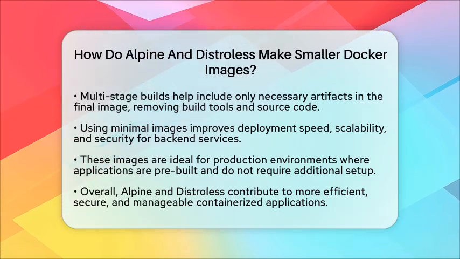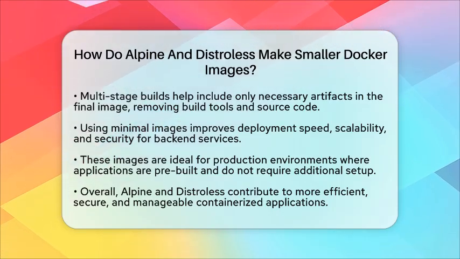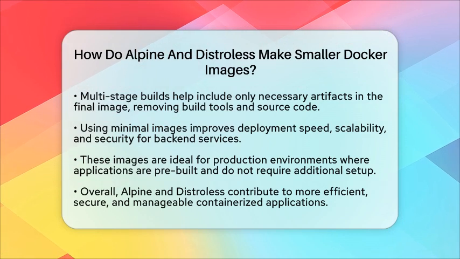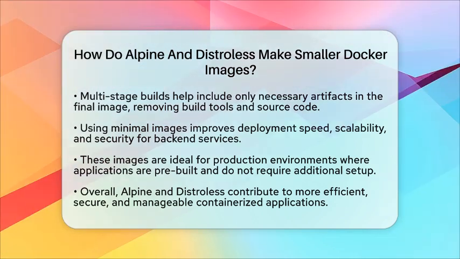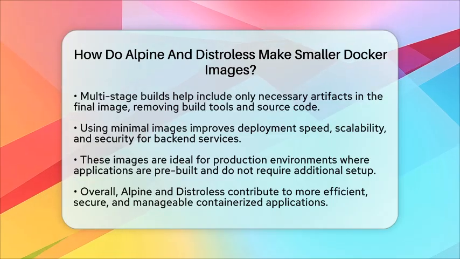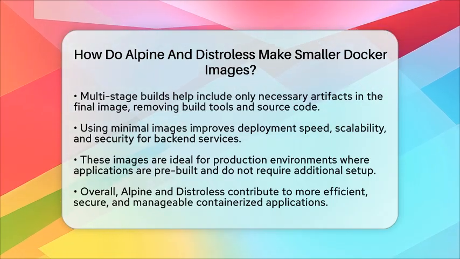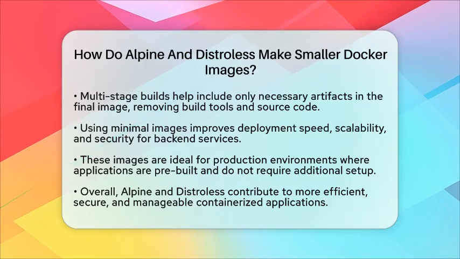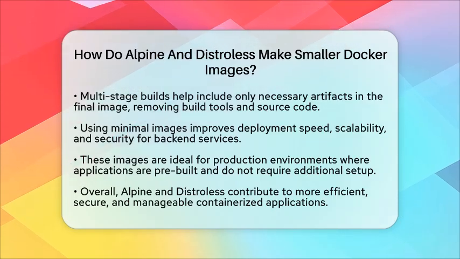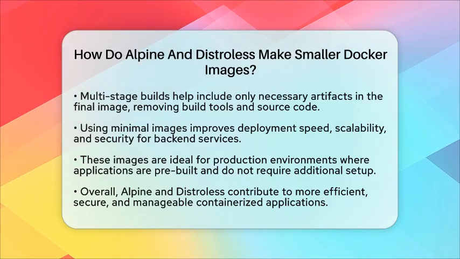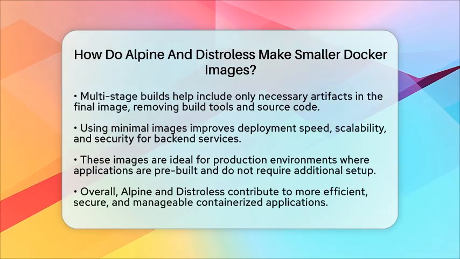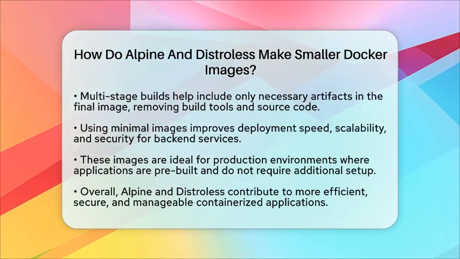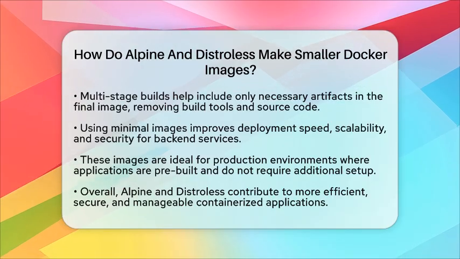Using these minimal images in backend development means your APIs, databases, and server-side logic run in leaner containers. This results in faster deployment times, lower storage costs, and easier scalability. Smaller images also mean fewer security risks because there's less software that could be exploited. Overall, Alpine and Distroless help make your containers faster, safer, and more efficient for deployment and orchestration.